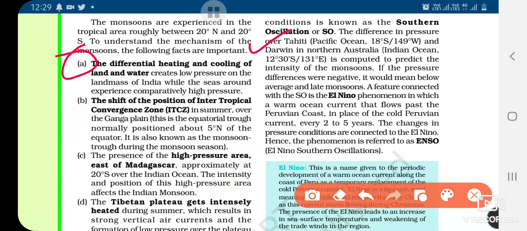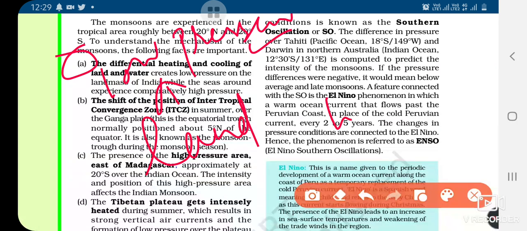Let me talk about land and water. Above the land there will be a low pressure area, because the air particles have moved apart because of differential heating of land. Whereas above water, where the particles take time to get heated up as they are far from each other, there will still be high pressure.